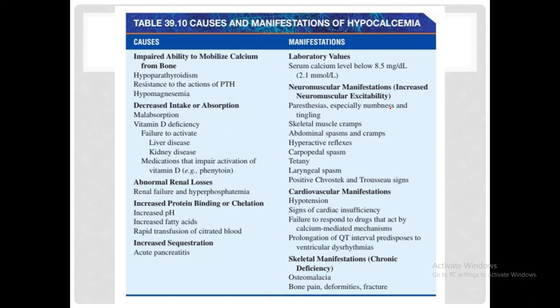The third example given is hypomagnesemia. What hypomagnesemia means is it's actually a deficiency of magnesium in a body. It has the same effect as the above two. It basically inhibits the action of parathyroid hormone. So even though parathyroid hormone is present, its action could not be elicited. The second main point is decreased intake or absorption.